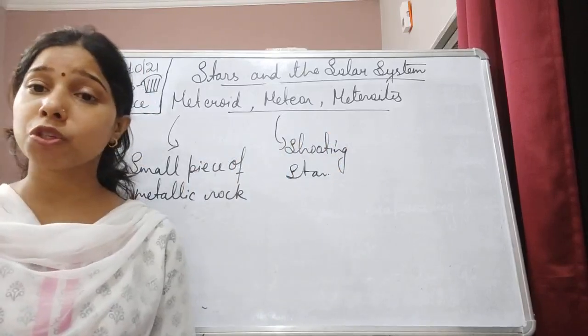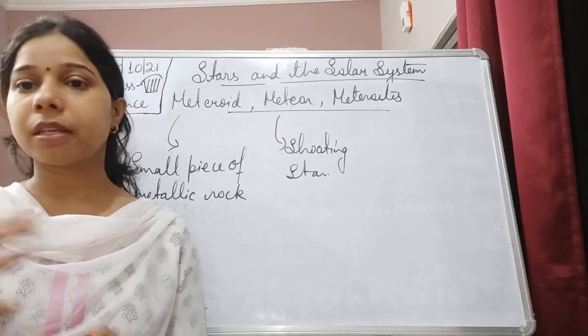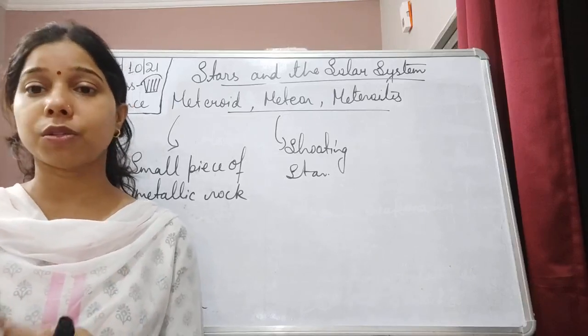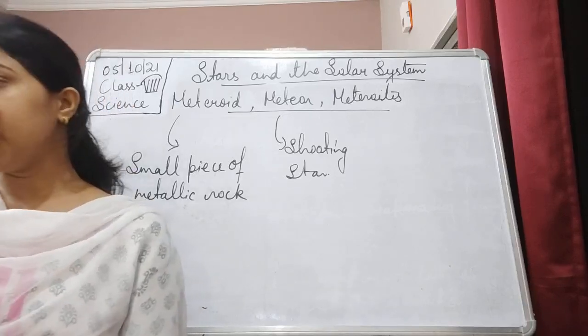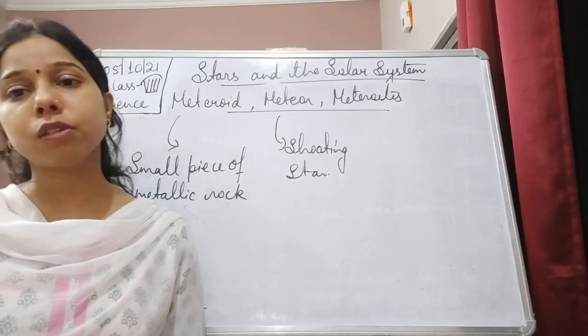How does the formation of the shooting star occur, students? It occurs because of friction. It starts burning, which means it starts producing light. That's why it appears as a shooting star.